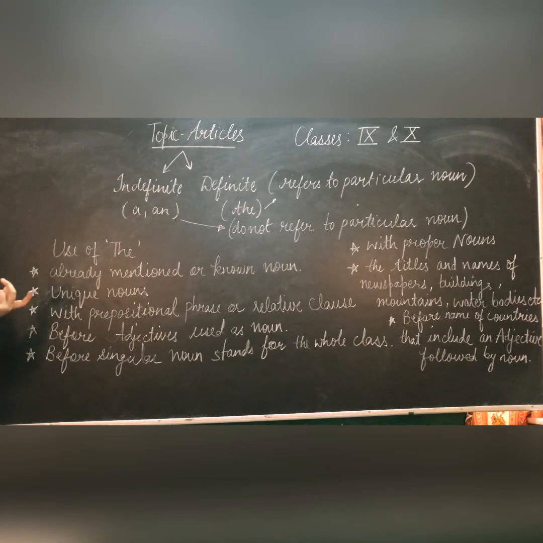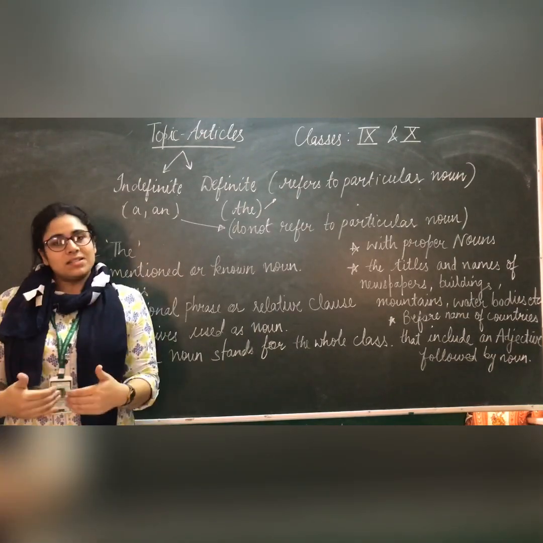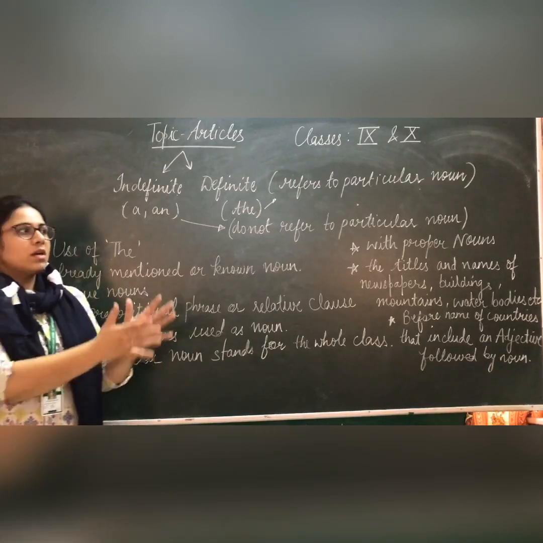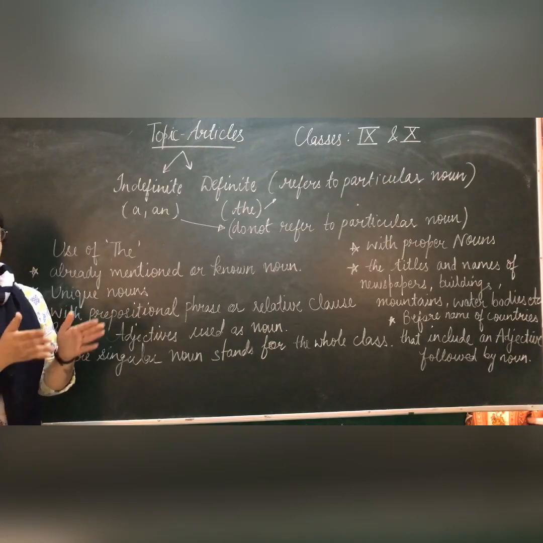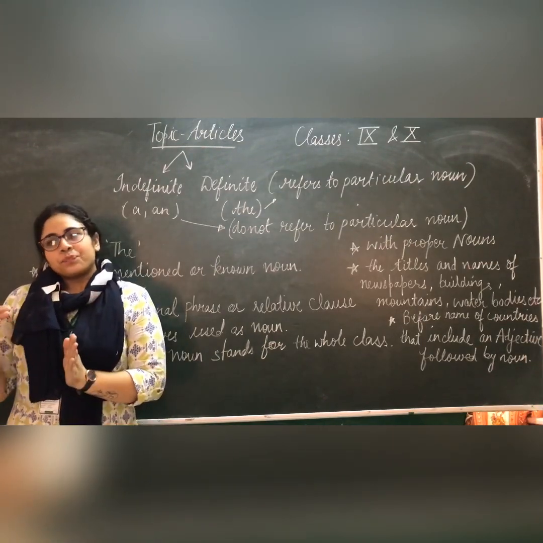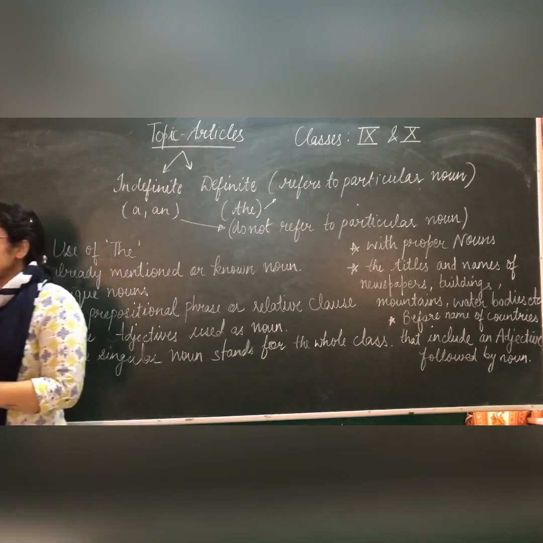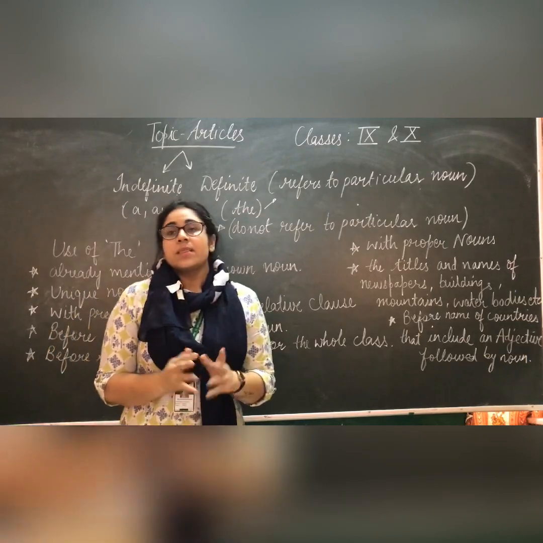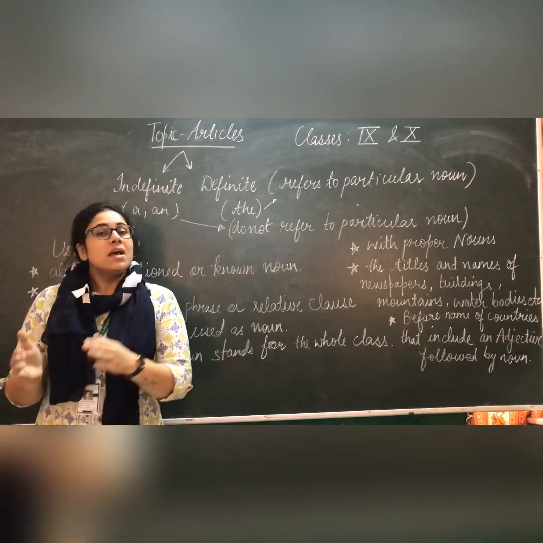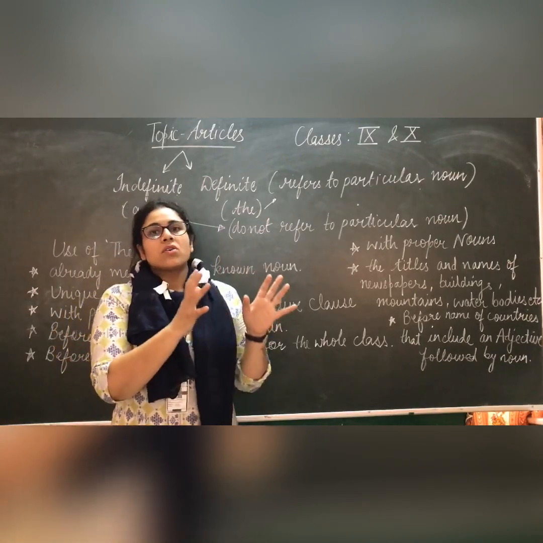For example, I have bought a new car. The car is very expensive. I have already told about the car, and further I am telling more about the already mentioned car. That is why for the rest of the information I am using the. The car is very expensive. Next is, the boys were not in the hostel. Here I am talking about the boys who are already known to me.